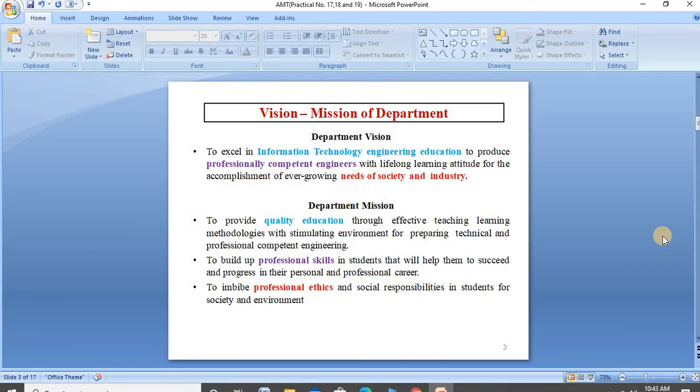The department's vision statement is to excel in information technology engineering education, to produce professionally competent engineers with a lifelong learning attitude for the accomplishment of the ever-growing needs of society and industry. The department mission has three statements. First, to provide quality education through effective teaching learning methodologies with a stimulating environment for preparing technically and professionally competent engineers. Second, to build up professional skills in students that will help them to succeed and progress in their personal and professional career. Third, to embed professional ethics and social responsibilities in students for society and environment.